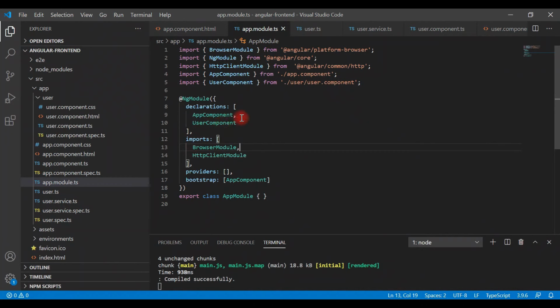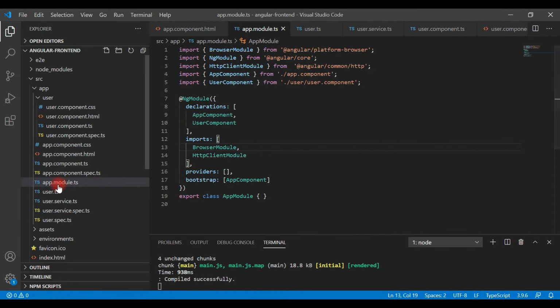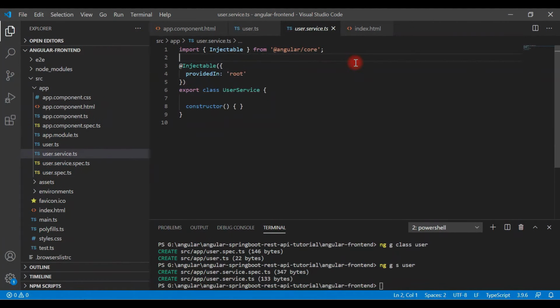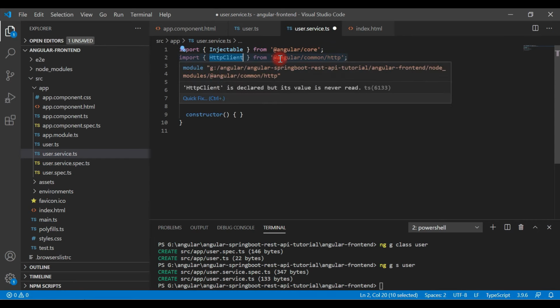Okay, great. Now we'll head over to the UserService class and inject HttpClient inside UserService, and we'll make a REST API call. Go to the import section here. Let's import HttpClient. Type import, and then within curly braces HttpClient from @angular/common/http.